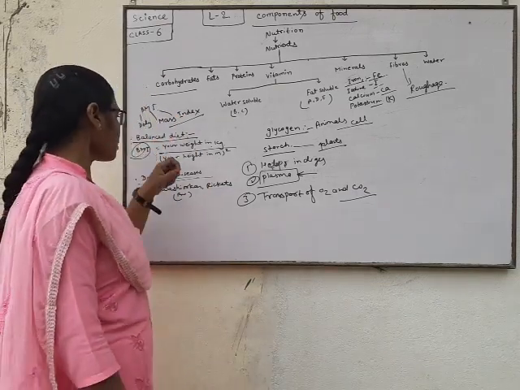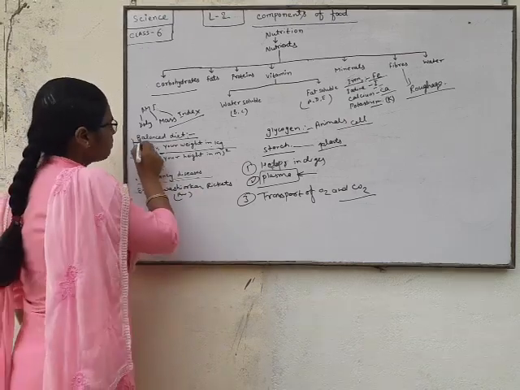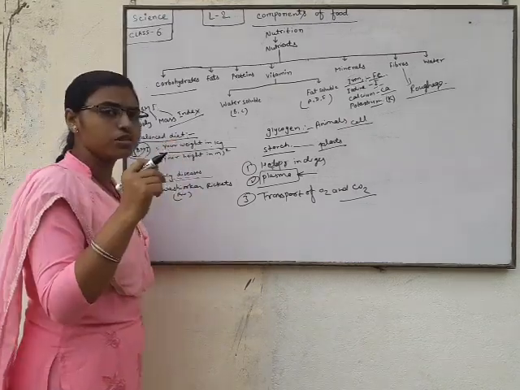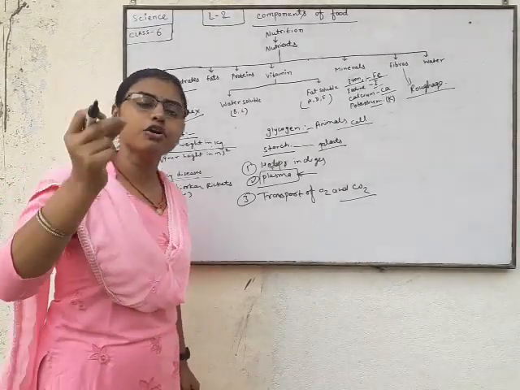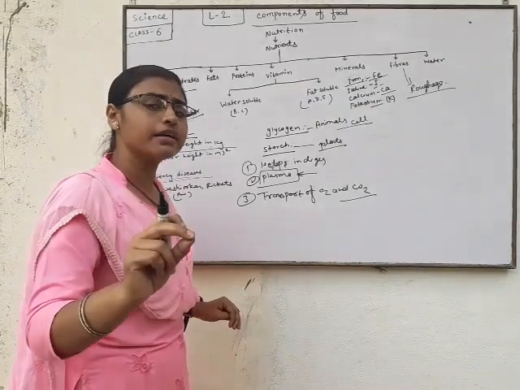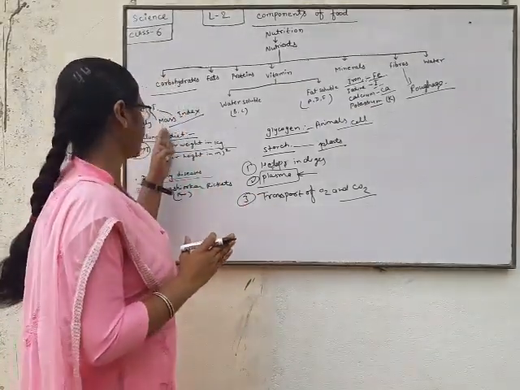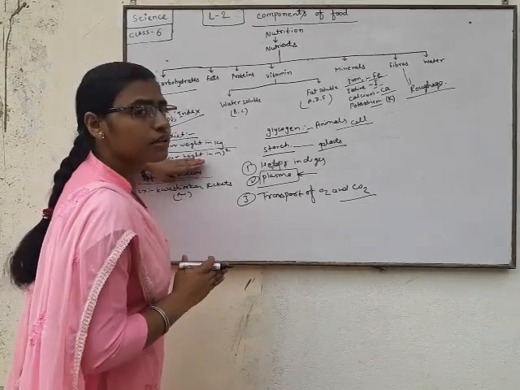Now we come to the points on the balanced diet. If we eat too much, we suffer from obesity, and obesity is measured by an index known as BMI, and the formula is here.